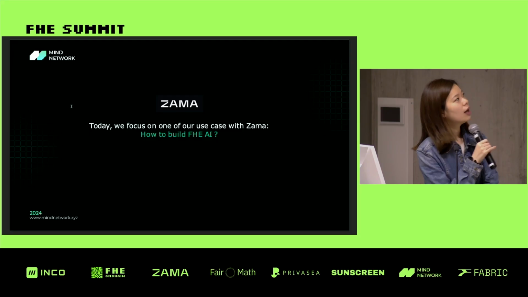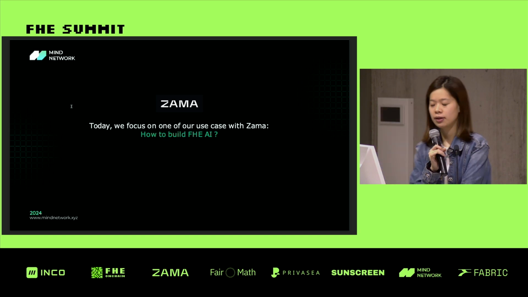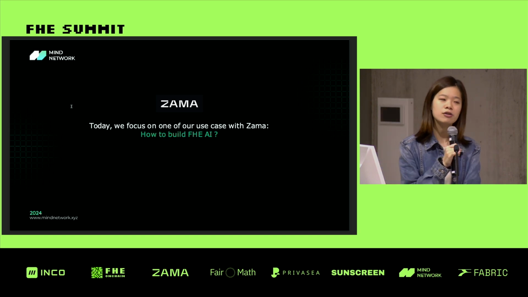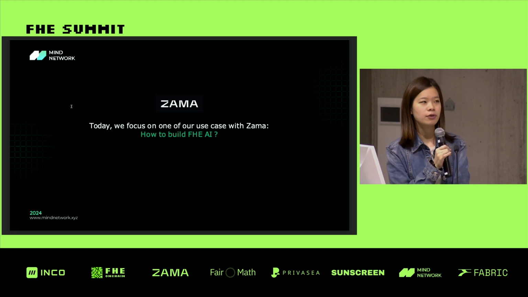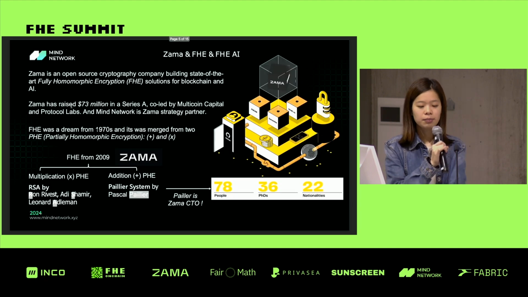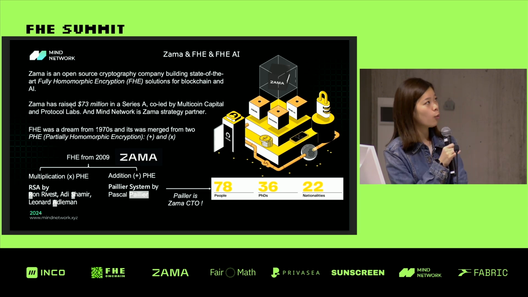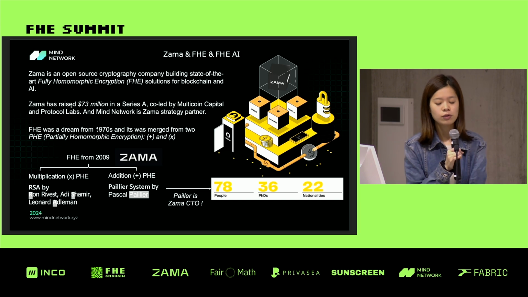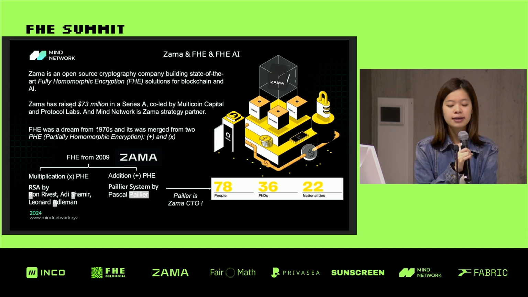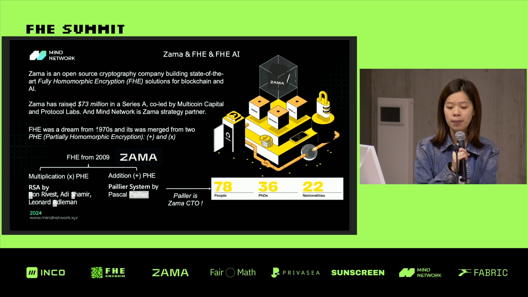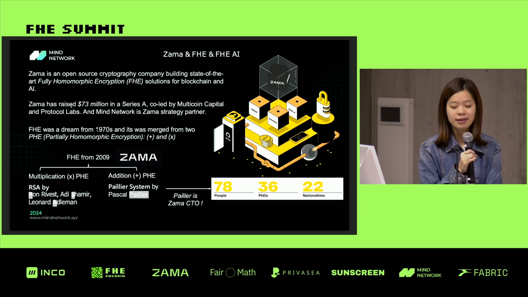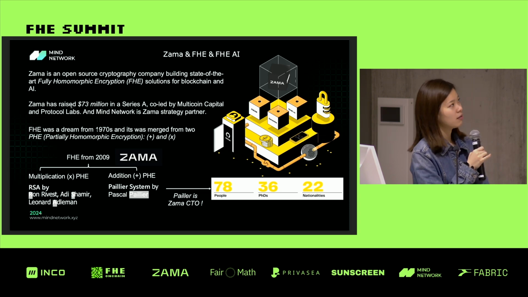So actually we have another use case with Zama. We have the officially signed contract on how to build FHE AI. So this is another topic maybe most of us are interested in. And maybe you heard that Zama is an open source cryptography company building on state-of-the-art fully homomorphic encryption. They build solutions for blockchain and AI. And they have raised 17.3 million in a Series A led by Multicoin Capital and Protocol Labs. And MyNetwork is Zama's strategic partner right now.